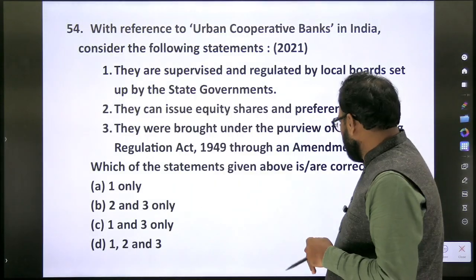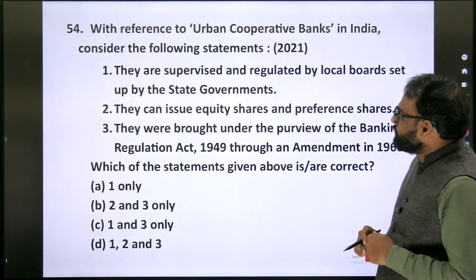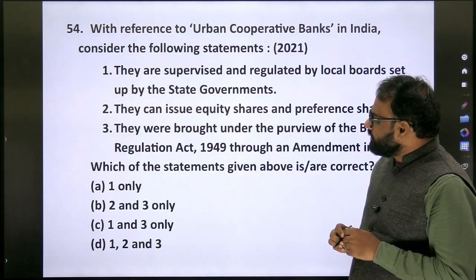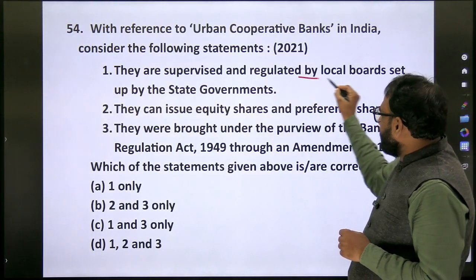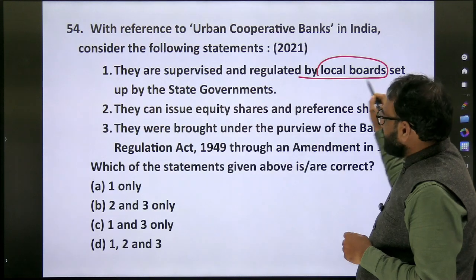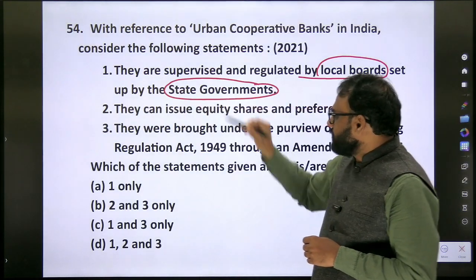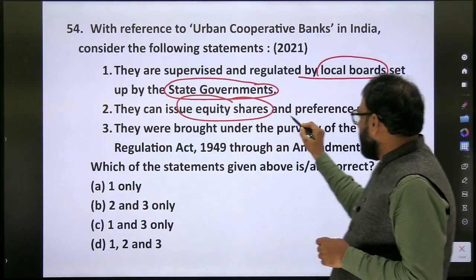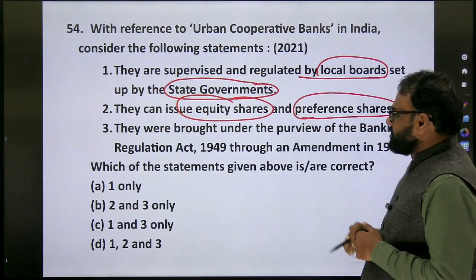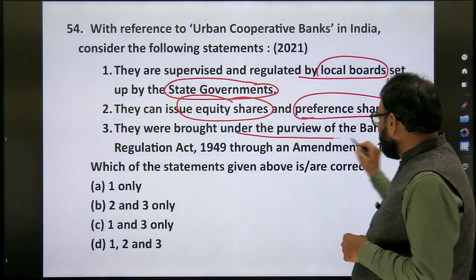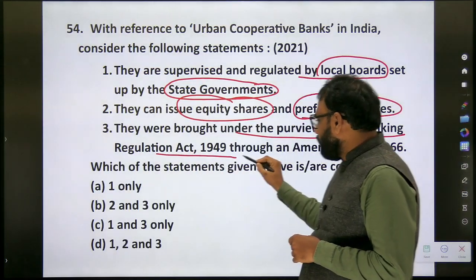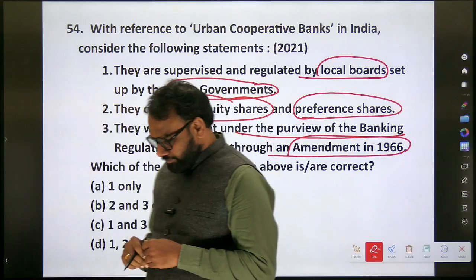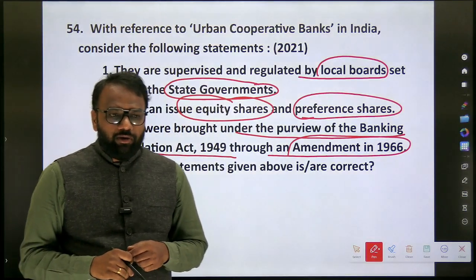Okay. So next, with reference to urban cooperative banks in India, consider the following statements. They are supervised and regulated by the local boards set up by the state governments. Okay, state governments. They can issue equity shares and preference shares. Okay, preference shares. They are brought under the purview of the Banking Regulation Act 1949 through an amendment in 1966. Okay, 1966. So this is an important question.